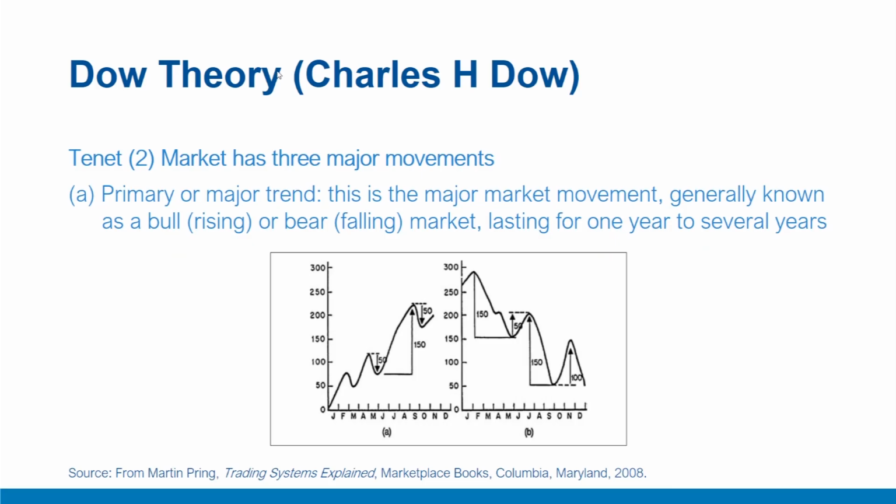Tenet 2 suggests the market has 3 major movements. The market has predominantly 3 kinds of movements. The most important of these is the primary or major trend, more generally known as a bull rising or bear falling market. For example, a movement like this: primary major bull or primary falling bear trend.